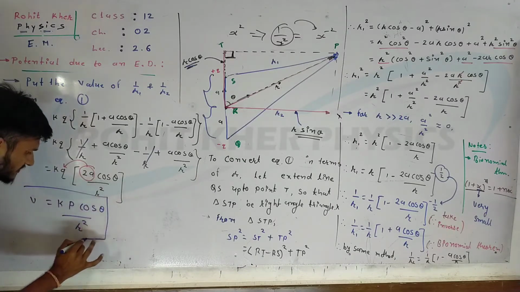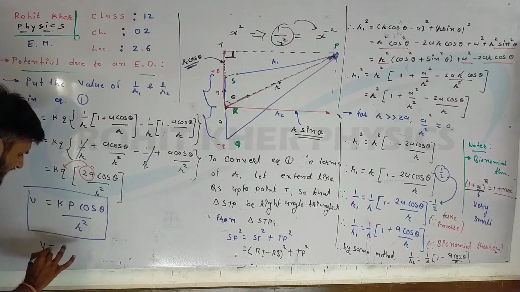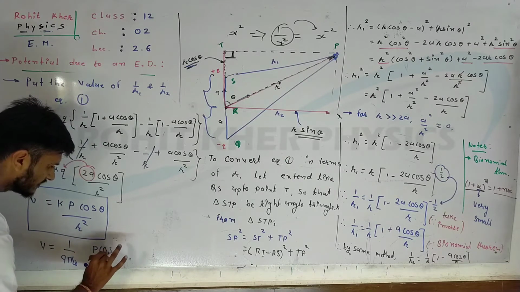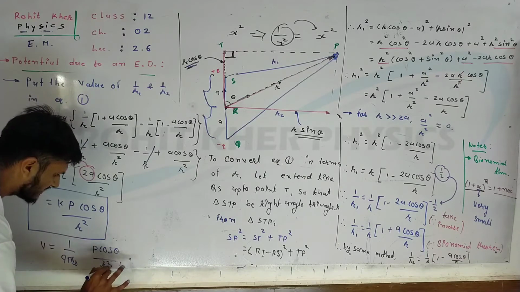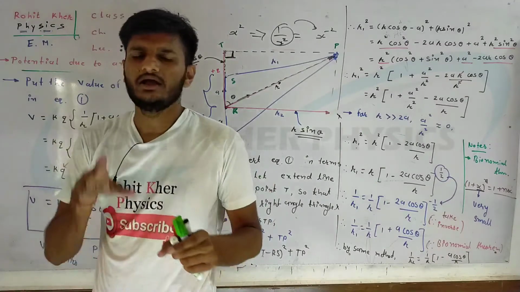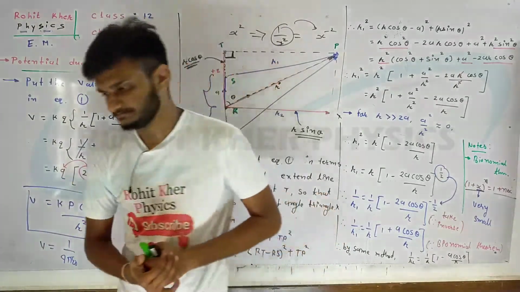V is equal to kp cos theta upon r square, or you can also write it like this: 1 upon 4 pi epsilon 0, p cos theta upon r square. So here your theory is going to be complete, but we have to take some important notes from this equation.